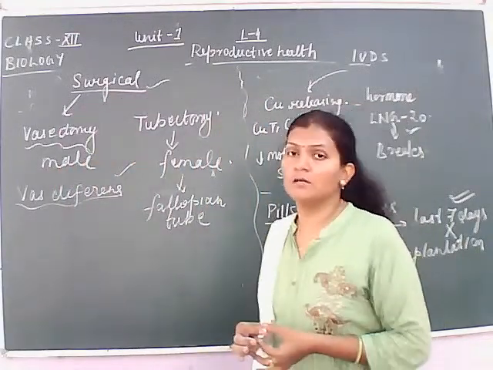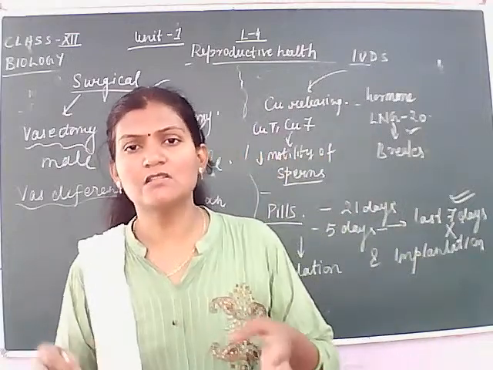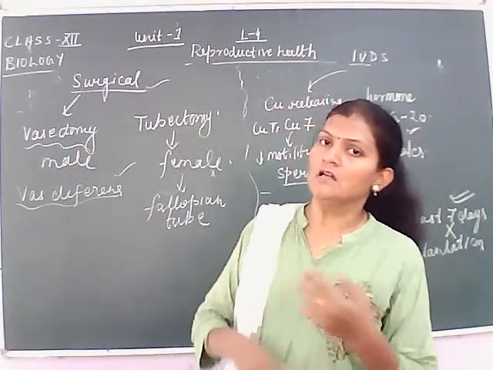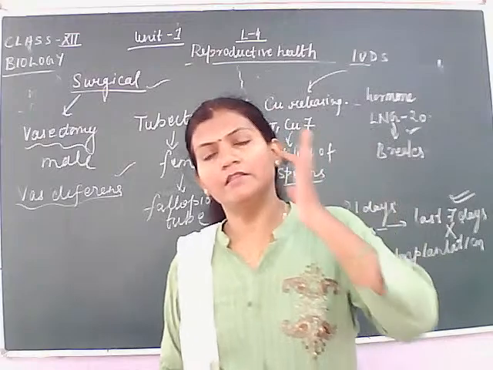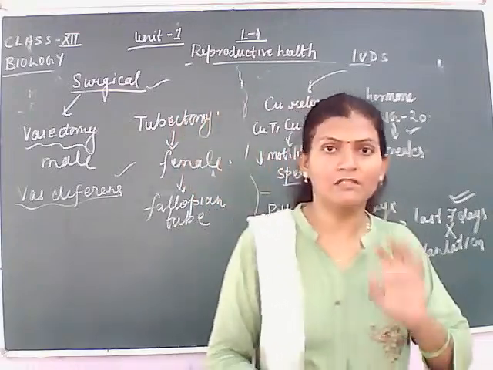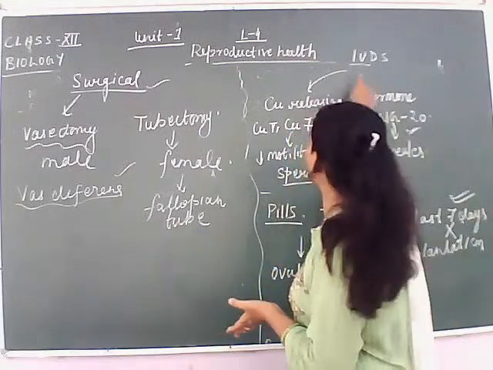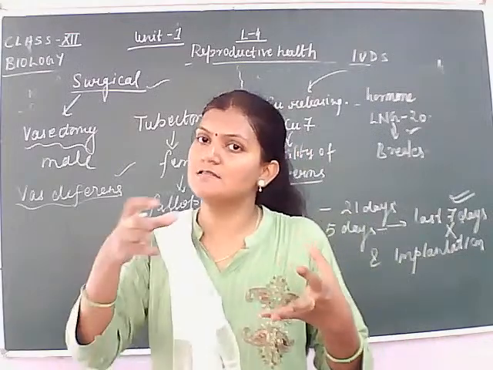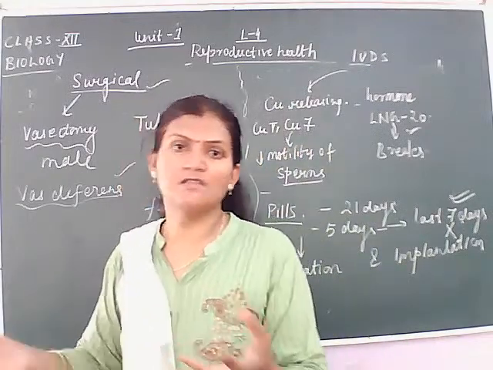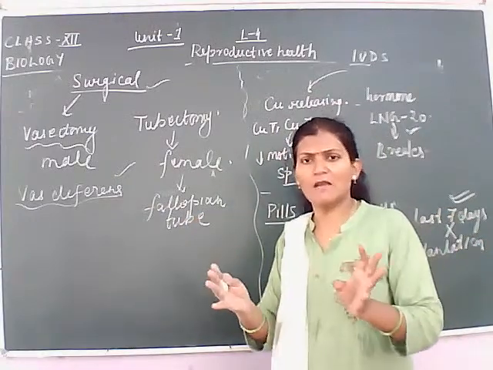The first was the natural method, in which there is a special period for which the couple has to take care about sexual intercourse. Then we learned about the barrier method, with condoms and diaphragms, and IUCDs or IUDs, which are intrauterine devices. These are special devices implanted in the female body to prevent implantation.